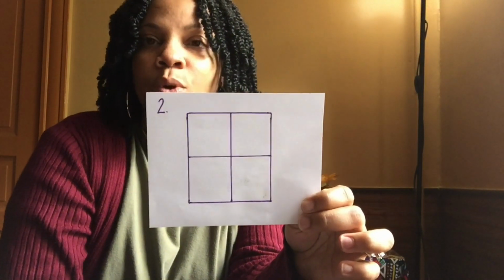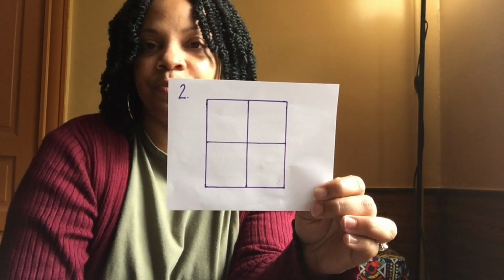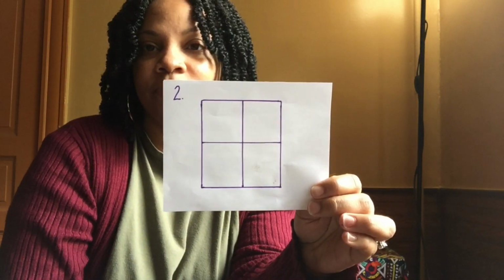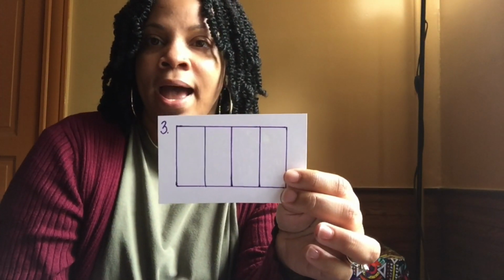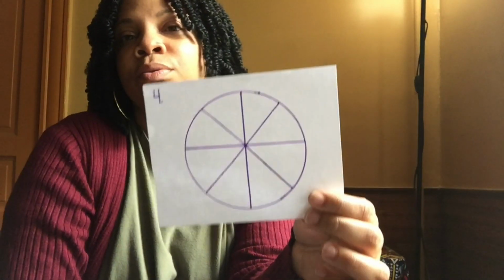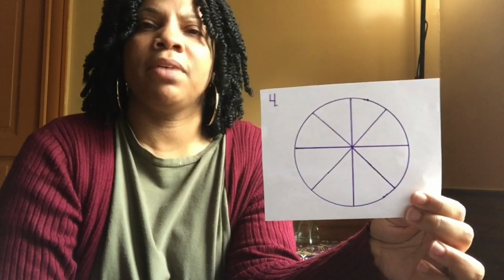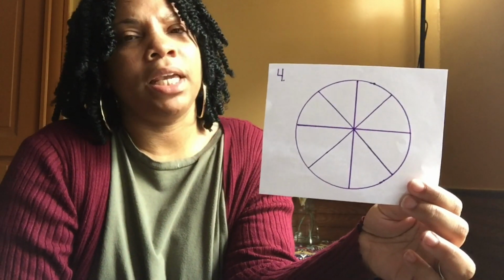All right, Congo Nation, moving on to number 2. Number 2 is a square. How many equal parts does this square have? Number 3 is a rectangle. How many equal parts does this rectangle have? Number 4 is another circle, which reminds me of a slice of pizza. How many equal parts does this circle have?